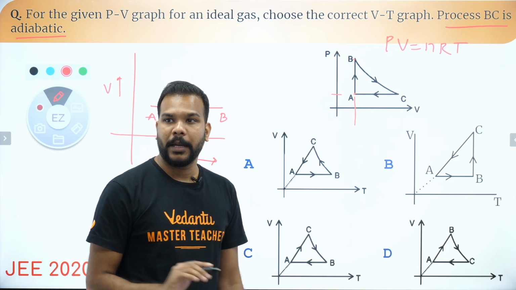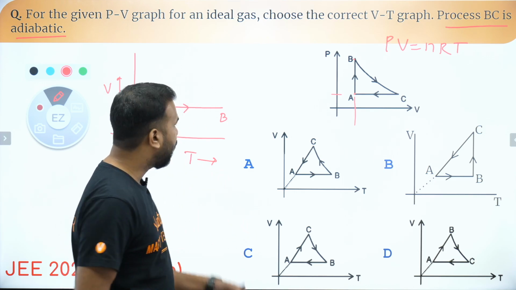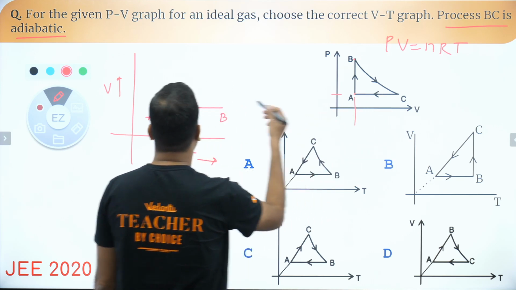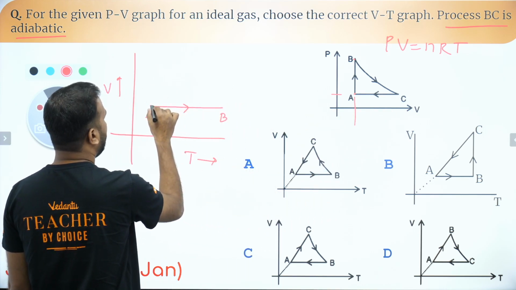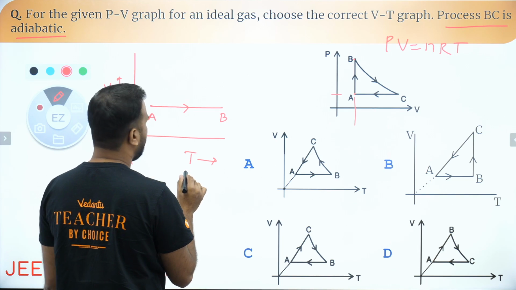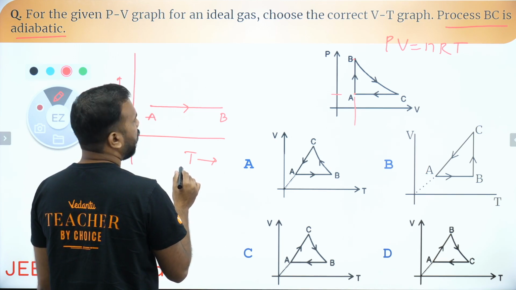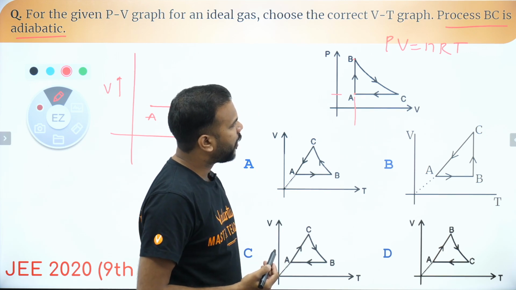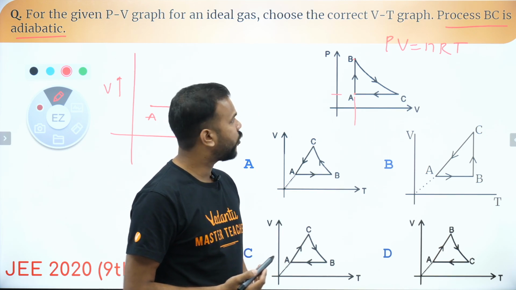Okay, many people are saying A or B here. So let's see. If you are going from C to A, we have to come to A from C, and pressure has to be kept constant. That means when I'm coming from C to A, with pressure kept constant, the volume is proportional to temperature.